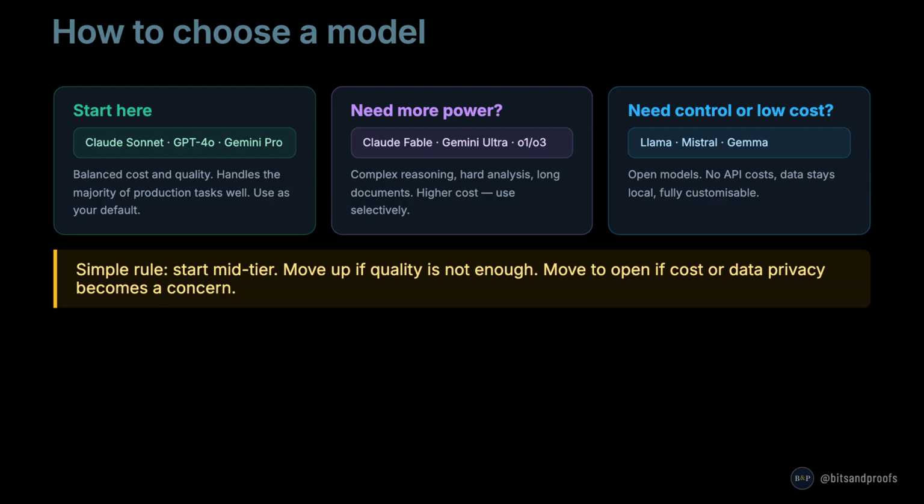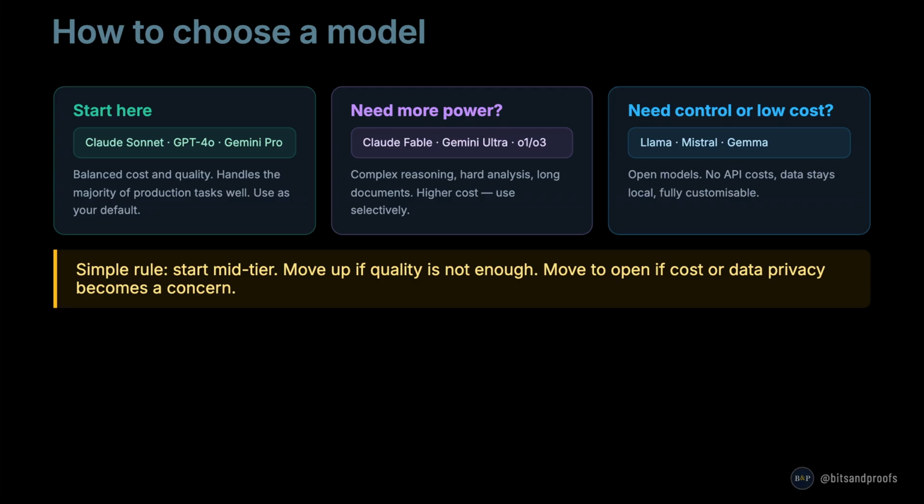Now that you know the major model families, how do you choose? Here is a simple framework. If you are starting a new project, use a mid-tier model, Claude Sonnet, GPT-4o, or Gemini Pro. These are balanced in cost and capability and handle the majority of production tasks well. If the output quality is not good enough, the reasoning feels shallow, or the model struggles with complex tasks, move up to a more powerful model, Claude Fable, Gemini Ultra, or the O3 reasoning series.